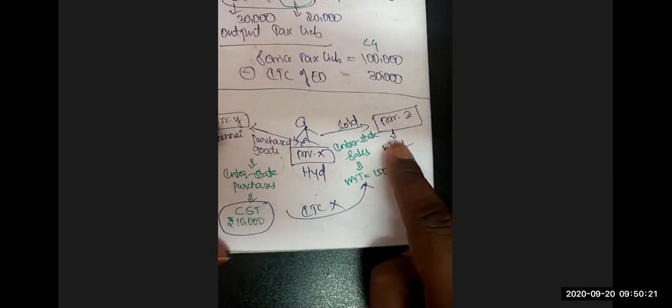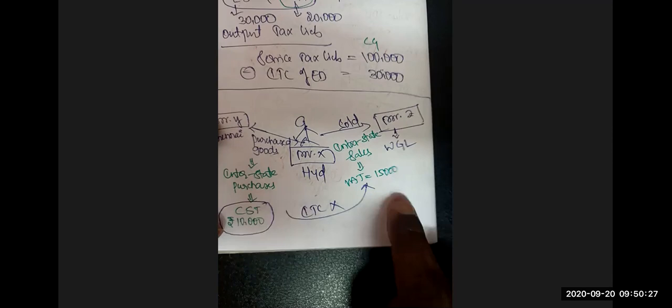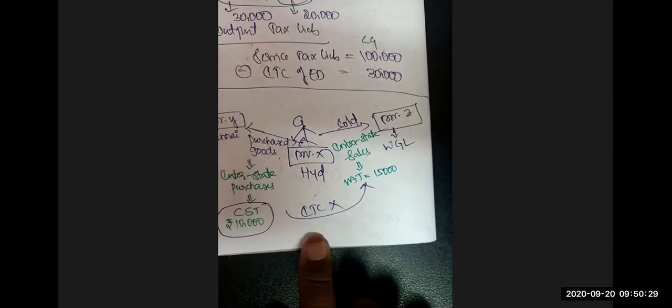Not allowed. CST is a central tax and VAT is a state tax. Again, there is no integration. Non-integration of taxes. Are you following, ma'am?